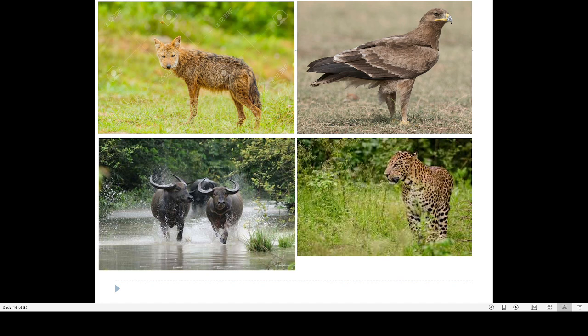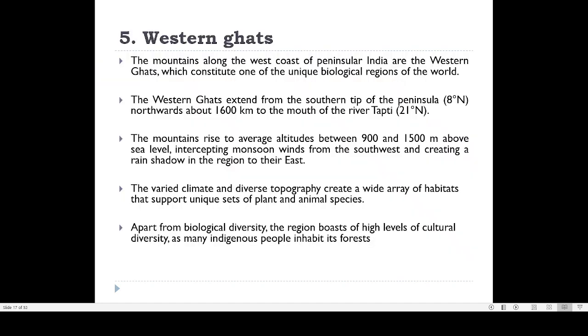Now we come to the fifth zone, that is the Western Ghats. The importance of the Western Ghats is that it's an important area in India, considered an important biodiversity hotspot. I will show you some videos of this. They extend about 1,600 kilometers from the southern tip of India up to the mouth of the river Tapti.